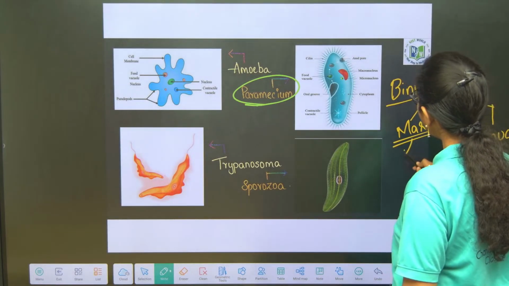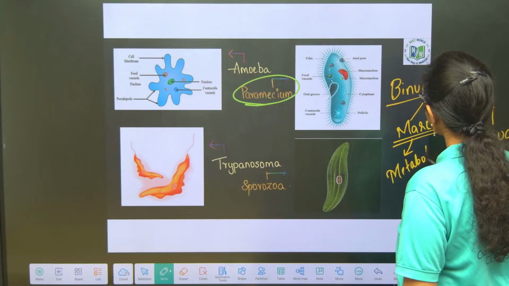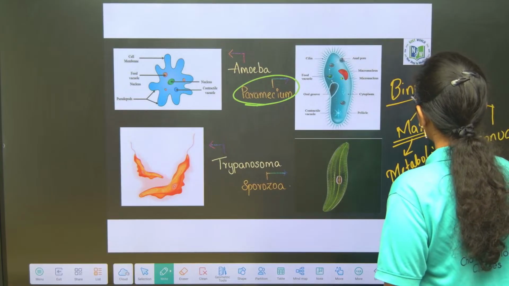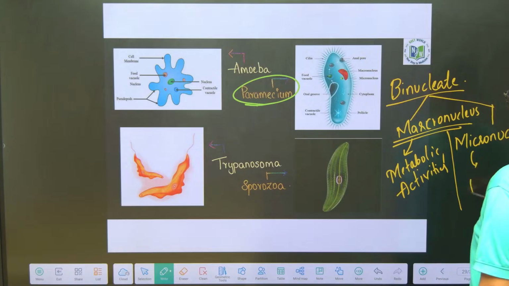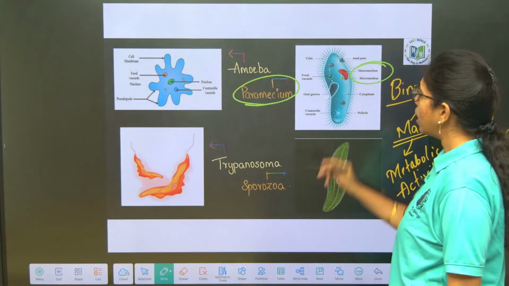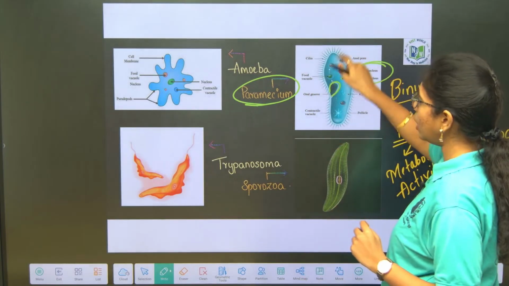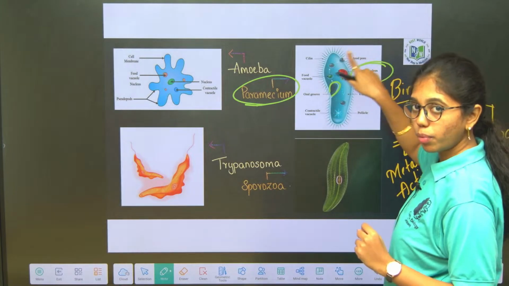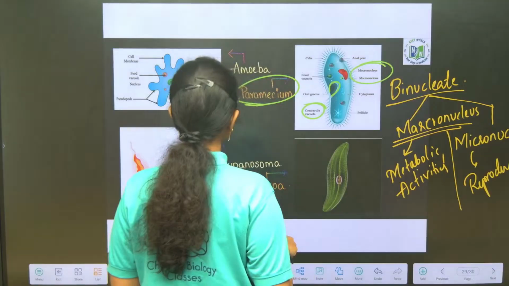Macronucleus will look after the metabolic activities of the cell. Micronucleus will look after reproduction of Paramecium. Do remember macronucleus and micronucleus. They have an oral groove through which food is ingested into the cell, and cilia covered all over the body. They possess contractile vacuoles as well.